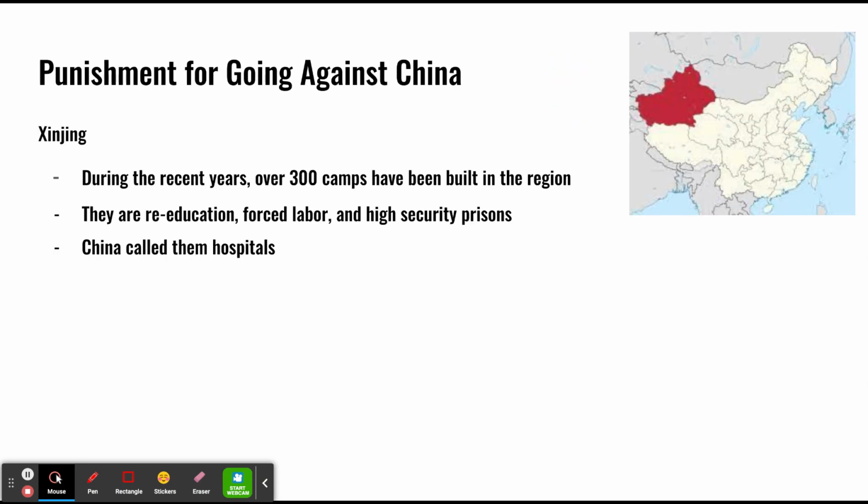Here's another example of how they punish you if you go against the Chinese government. If you post something that is very bad to the Chinese people, they could send you to Xinjiang, which has these concentration camps that re-educate you. They have forced labor, and it's very high security. So this is just another example of how they try to stop you from posting information they don't want you to post.